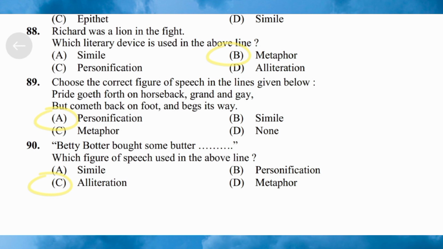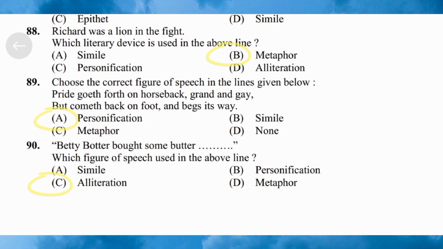Next question 89. Choose the correct figure of speech in the lines given below. Pride goeth forth on horseback, grand and gay, but cometh back on foot and begs its way. Option A, personification. Option B, simile. Option C, metaphor. Option D, none. Here the correct answer for this line is option A, personification.